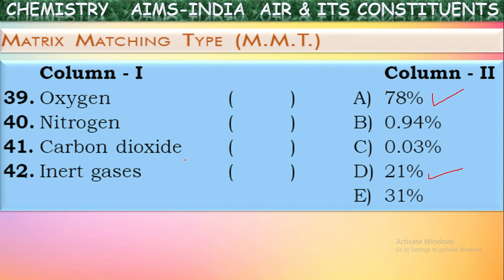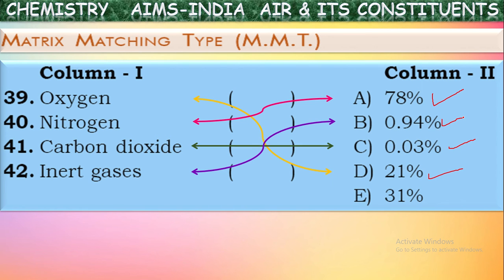Next, carbon dioxide. It is 0.03%. And inert gases exist around 0.94%. Isn't it? Now, see the correct matching. Observe once this matching given. Is it true or not? Oxygen 21, nitrogen 78, carbon dioxide 0.03, inert gases 0.94. Yes?